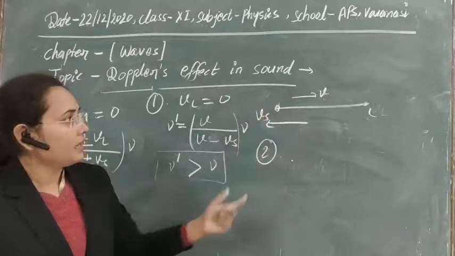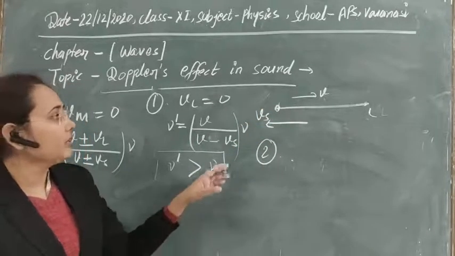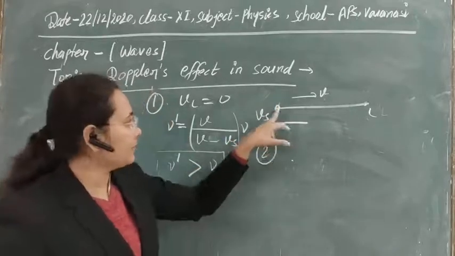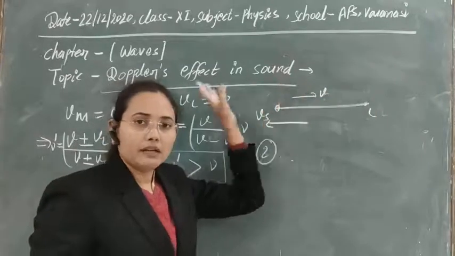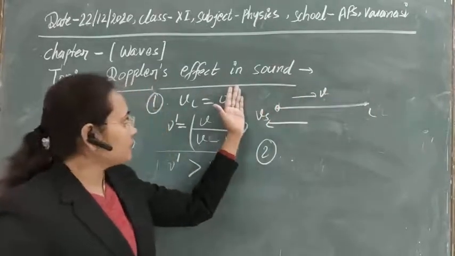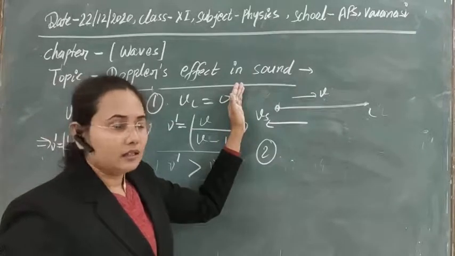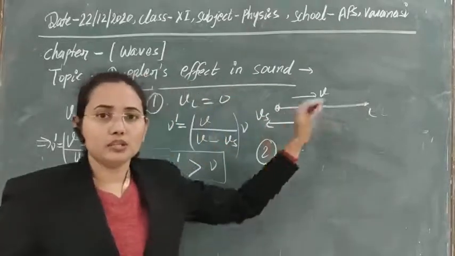And this time, if you see the distance traveled by the sound: when the source is at rest, in 1 second it will travel distance V. But if it is moving in this direction, suppose it has moved here, then the sound will travel more distance to reach the listener.